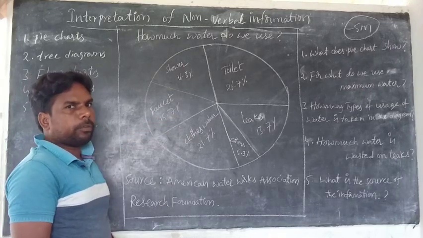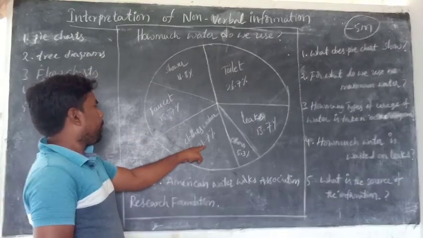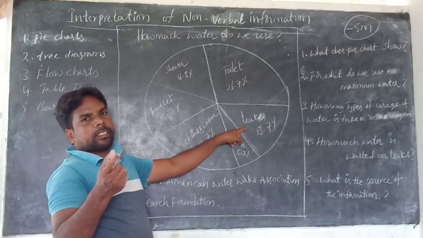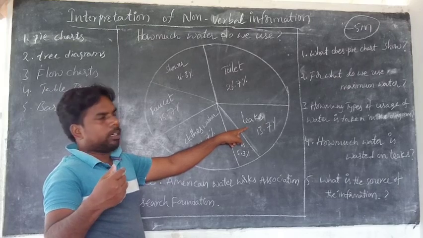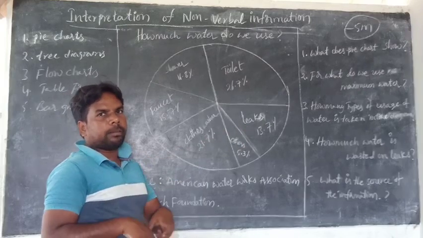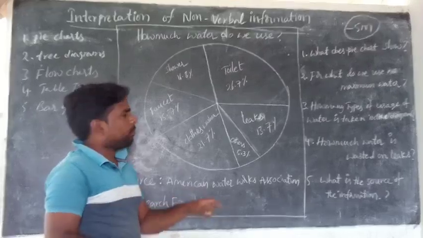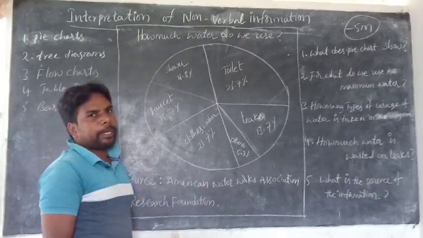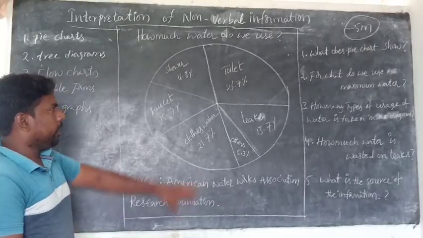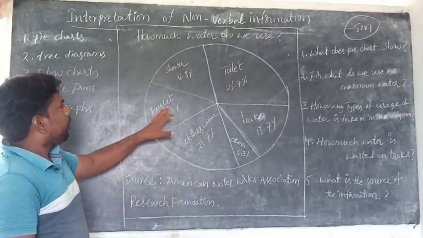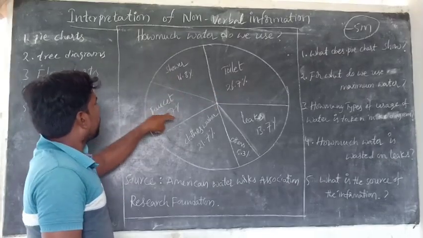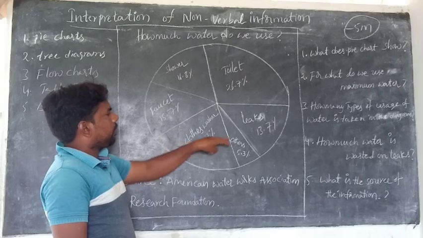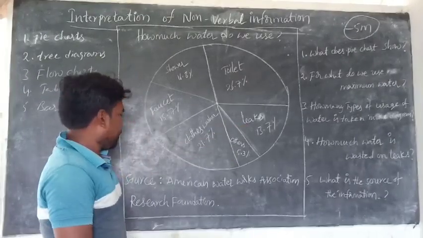Clothes washer, for washing clothes, 21.7%. Leaks, the leakages of water from plumbing or tanks, 13.7%. And other uses of water, 5.3%. So: toilets, shower, faucets, clothes washer, leaks and others.